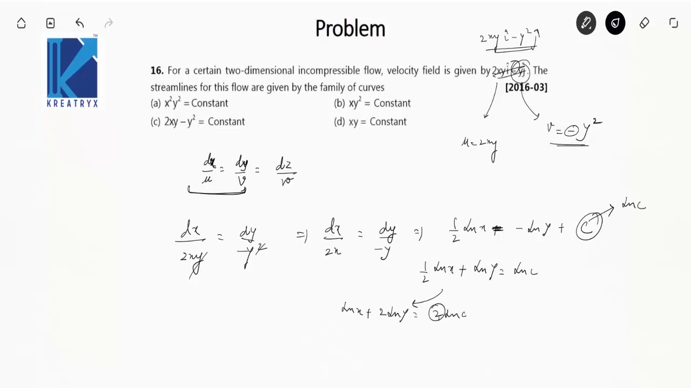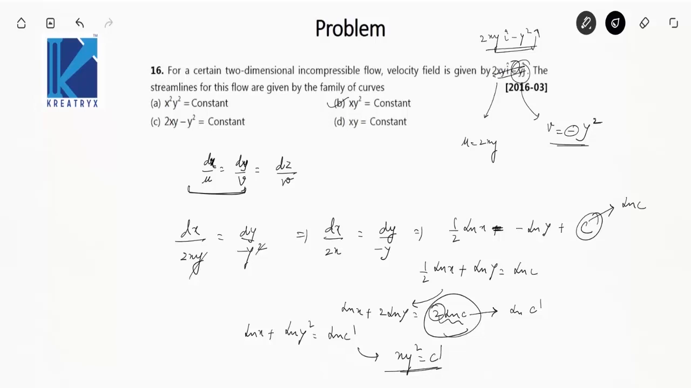This is again a constant. Let's give it another name, ln c dash or ln k, ln a, whatever you want. So this will be ln x plus ln y square is equal to ln c dash, and the equation becomes xy square is equal to c dash. Check the options. xy square is equal to constant. B is the answer.